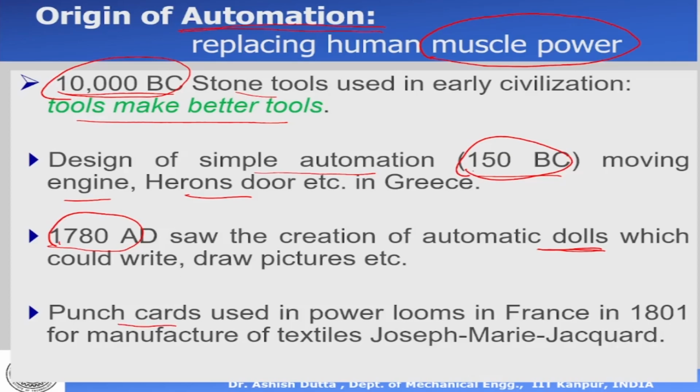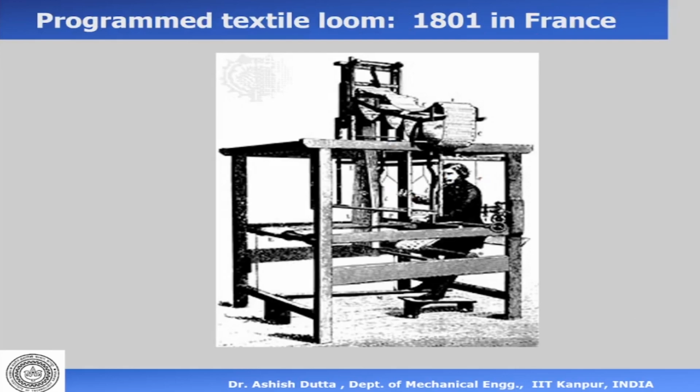Now, as we progress further, we see about 1801, this gentleman called James Chirag. He is the one who invented programmed textile looms or programmed power looms. So even today, when we make textiles, basically it is made in a loom, and very often this is manually operated. You must have seen these textile looms. Either you have seen the physical machine or you must have seen it on TV or in movies. It's used even today. So how this operates is that there is this thread which moves around.